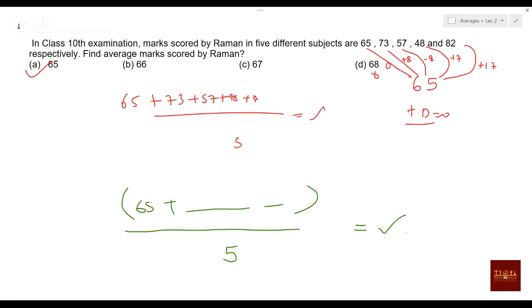Now you just take any number out of it, put it and check the deviation. If it is 0, that number is the average. If the deviation is coming like plus 5, you have to divide that plus 5 among all the 5 elements, so plus 5 by 5 means it will be increased by 1. You can simply increase the average by plus 1. I hope it is clear.